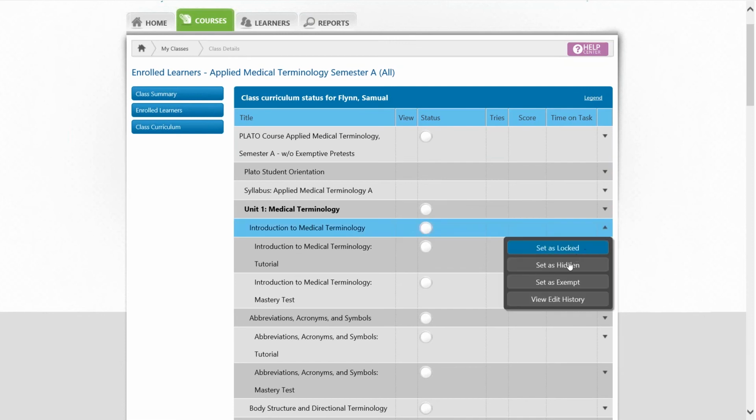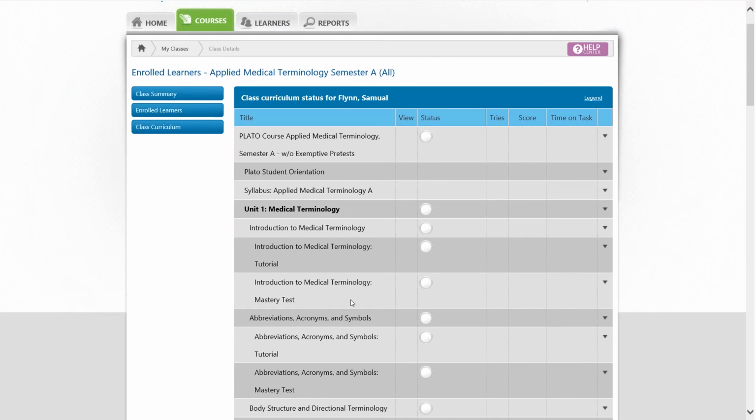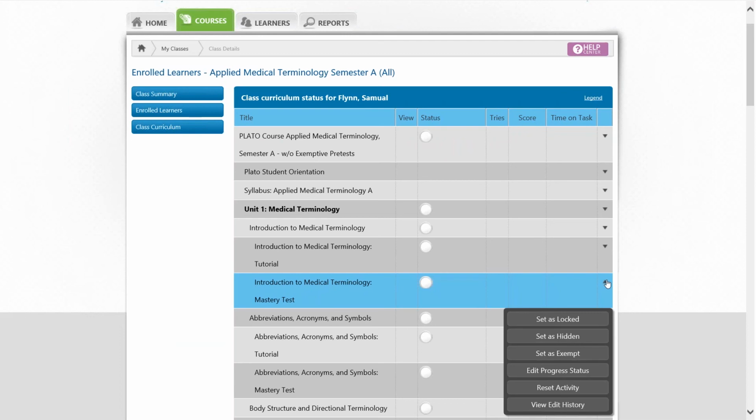But what I can do here is I can set as locked, I can set this as exempt, and then if I go down to a mastery test, I would actually be able to reset the activity. I would be able to lock or unlock if they get locked out of it. I would be able to set it as exempt.